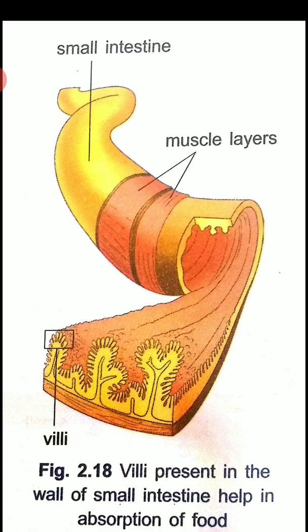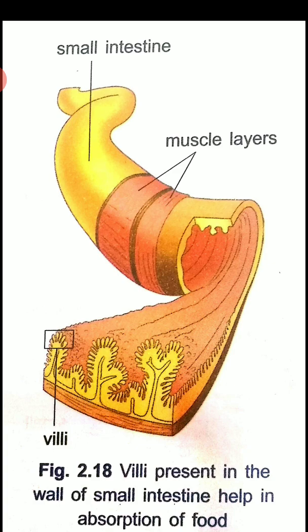The inner walls of the small intestine have thousands of finger-like structures that are called villi. The villi increase the surface area for absorption of the digested food. Each villus has a network of thin and small blood vessels close to its surface. The surface of the villi absorbs the digested food materials. The absorbed substances are transported via the blood vessels to different organs of the body, where they are used to build complex substances such as the proteins required by the body.